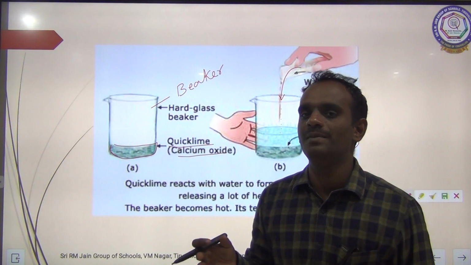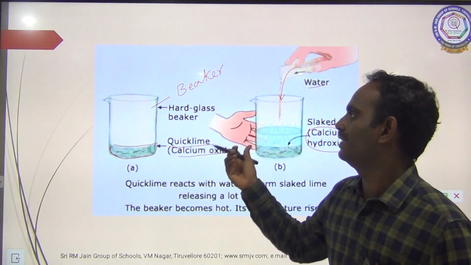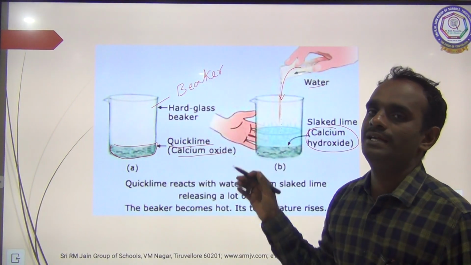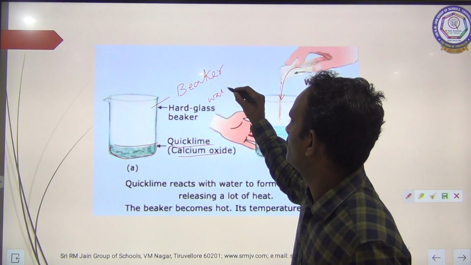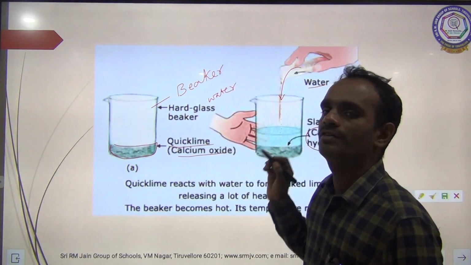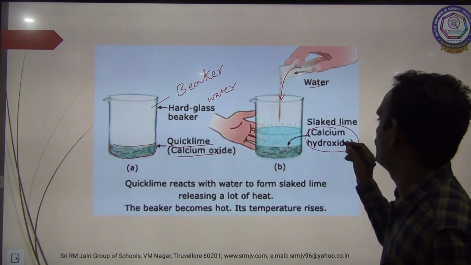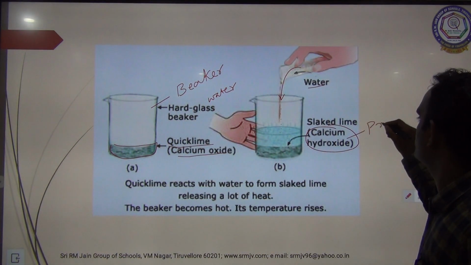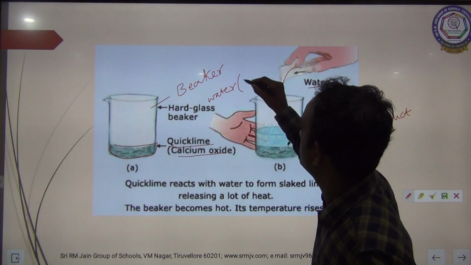Exothermic reaction is nothing but formation of heat. When two reactants combine, what are the reactants here? Water and calcium oxide. These two reactants combine to form a product.